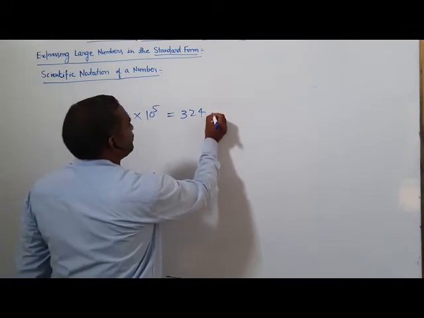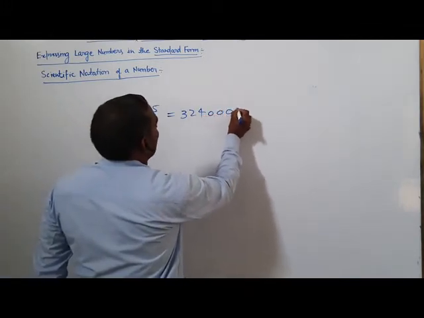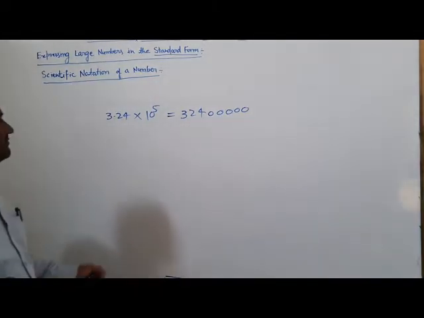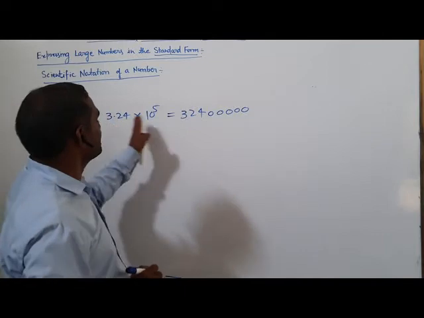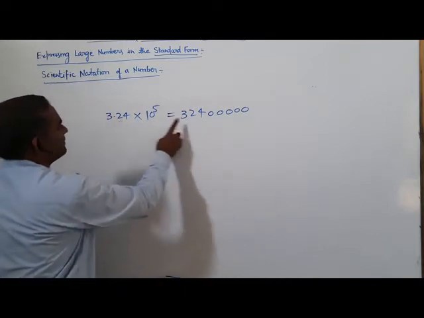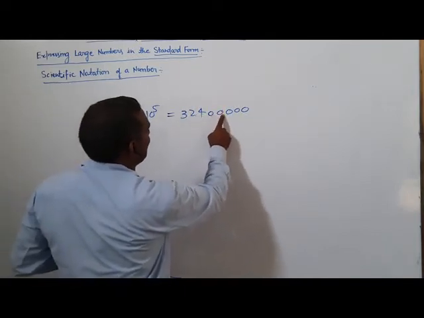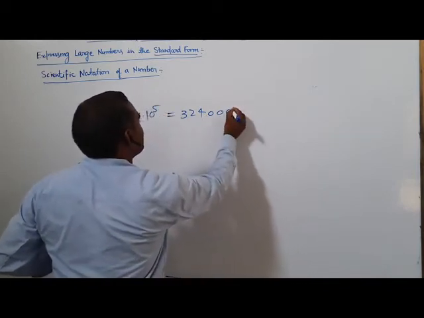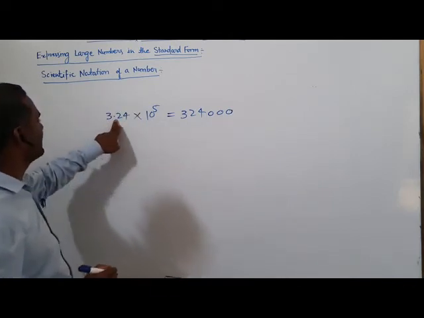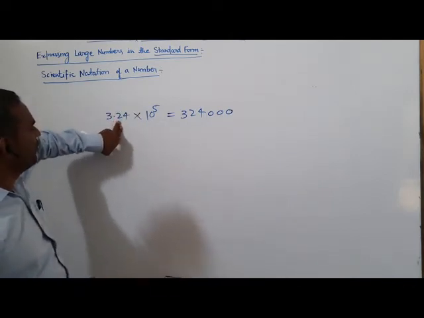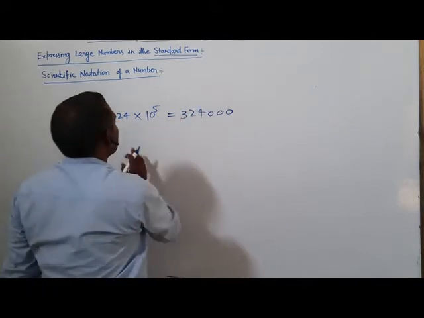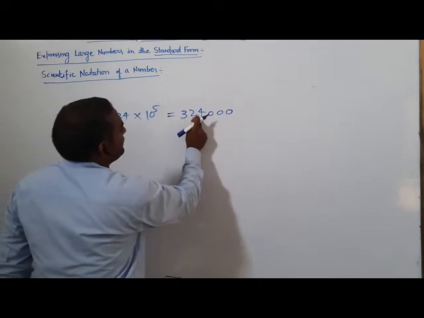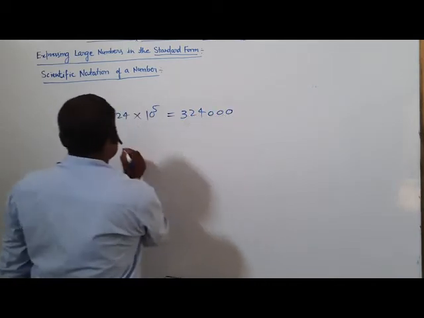Write 5 zeros: 1 2 3 4 5. The decimal will go to the right side up to 5 places.